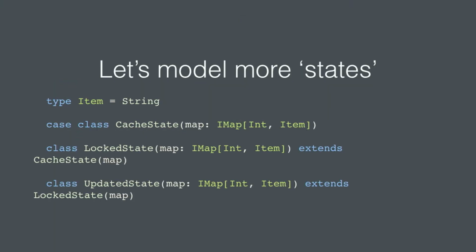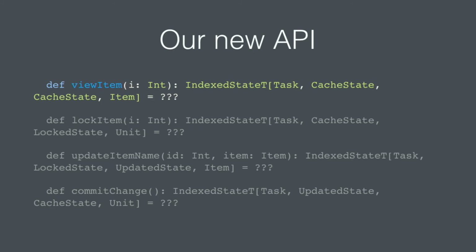So let's model more states. This is the way we can kind of enforce our API a little more clearly. Instead of just a cache state, we're going to have this idea of a lock state, which is the same cache data, and we have an update state. Let's see what we can do with this.